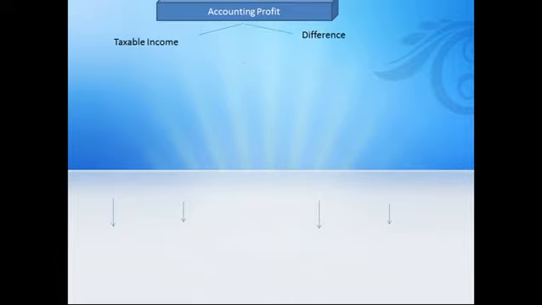Now there are two types of differences. Number one is temporary timing difference and number two is permanent difference. Now what is the meaning of temporary difference? Temporary timing difference means the difference between the accounting income and the taxable income which is capable of reversing in a subsequent period. Reversing means what? In future, if we have paid extra taxes, then these taxes will be reversed back, and if we have paid less taxes, we are supposed to pay the tax in future. So these differences are called reversing in nature.